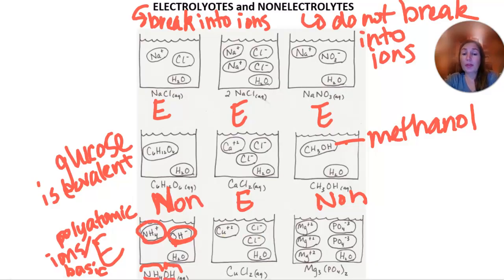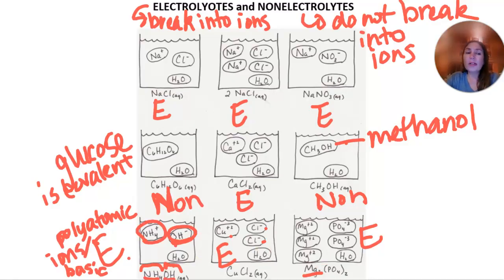How about copper chloride? You've got metal copper ions and chloride ions. That one's going to be an electrolyte, breaking up into ions. Magnesium phosphate, same thing. Magnesium ions, phosphate ions, that one's going to be an electrolyte. So we want to be able to predict if these are ionic or covalent.